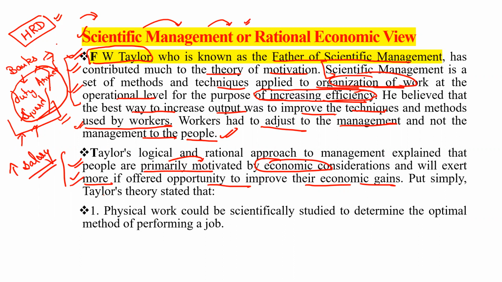Put simply, Taylor's theory stated that physical work could be scientifically studied to determine the optimal method of performing a job.